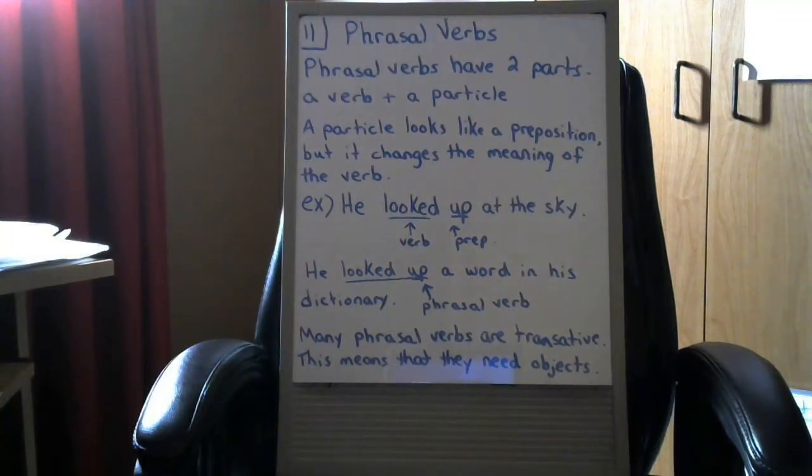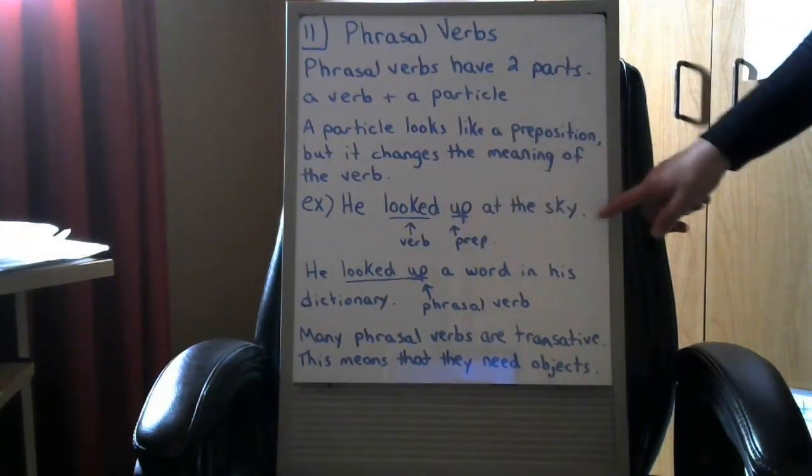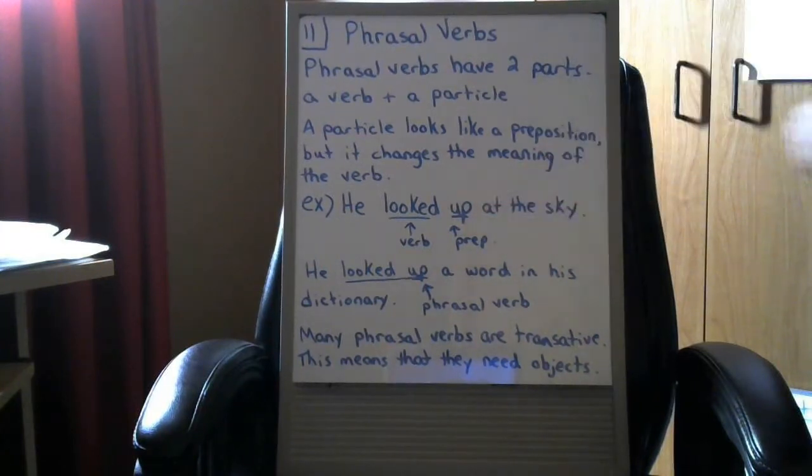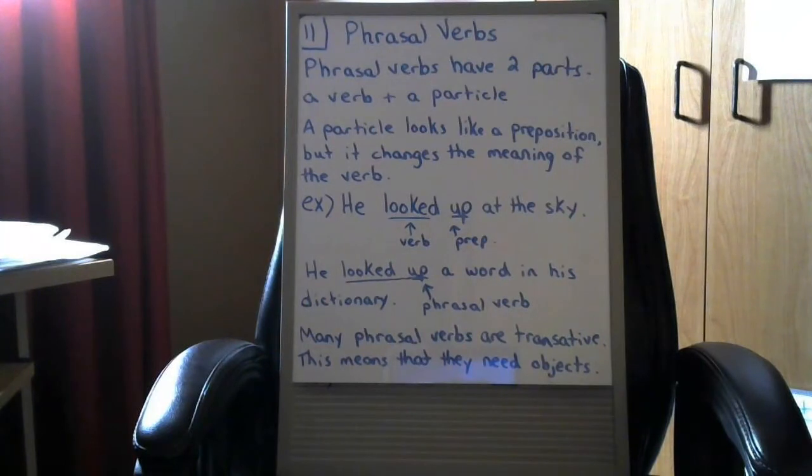So let's look at an example here. He looked up at the sky. This is a preposition because this means exactly what it says. He turned his eyes upward to look at the sky.